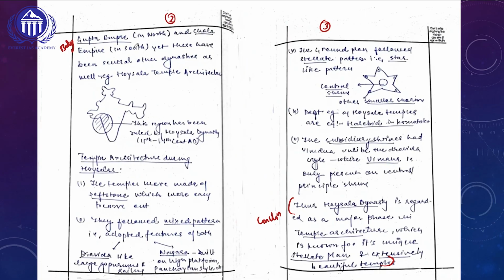Not only that, if you look at the overall answer writing technique, this topper has used subheadings in the body of the answer. Since this question pertains to the Hoysala dynasty, she has talked about that in the subheading. Followed by the subheading, she has addressed the answer in a point-wise format. This is what we have been telling students repeatedly: whenever you are writing the UPSC Mains examination, the answer should be written in point-wise format for the maximum part of the GS syllabus component.